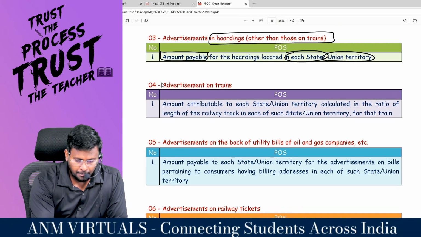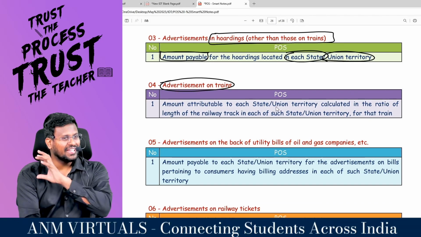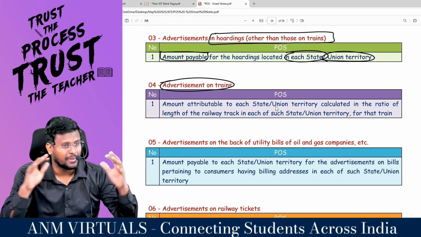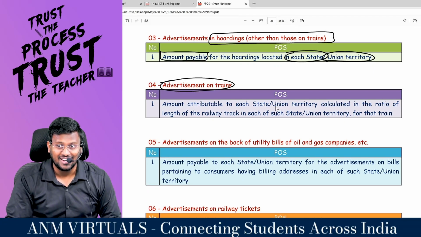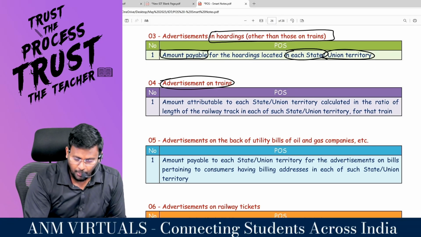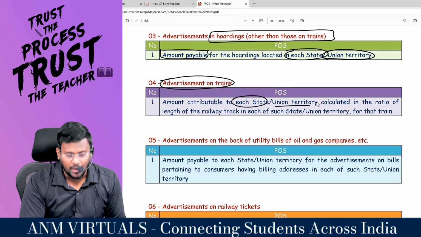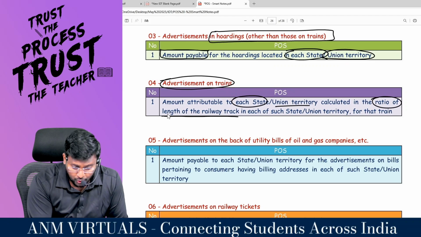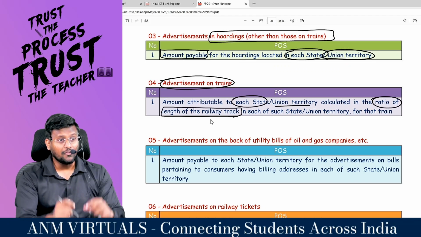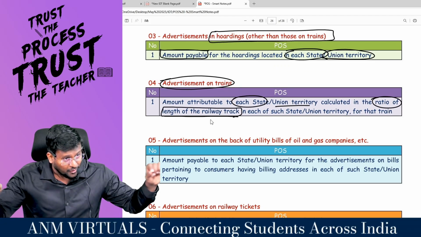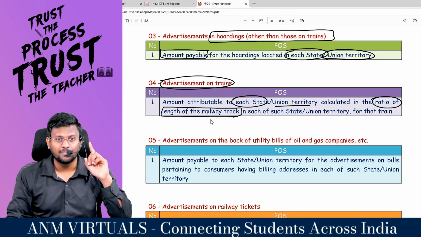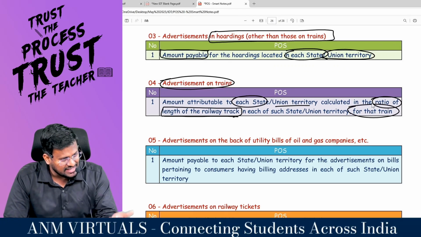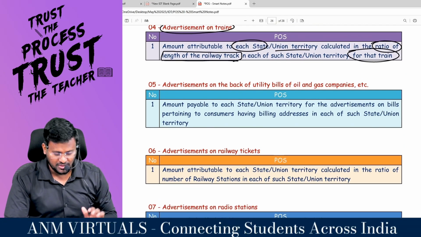Comfortable? But advertisement on train, if you see, sir, outside the train and all, sometimes the advertisement would have been pasted, right, sir? Yes, sir. Amount attributable to each state or union territory is calculated in the ratio of the length of the track. You have to go and see how much is the length of the railway track in each state for that particular train. On that basis, you have to apportion the value of supply.